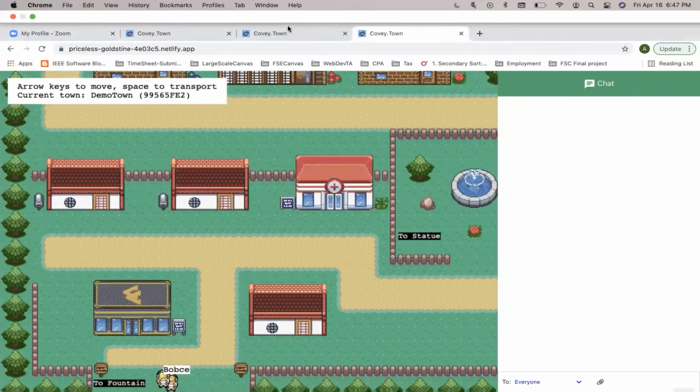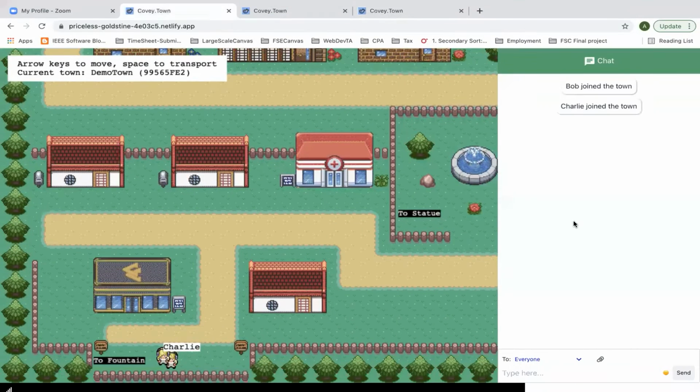Broadcast messaging is a feature that allows the user to send a message to all the players within the town. Let's take a demo. In this town, there are three users, namely Alice, Bob, and Charlie. Now, if Alice wants to broadcast a message to all the users, she needs to select everyone from the drop down and needs to enter a message. Let's say Alice wants to say, "Hello, everyone."